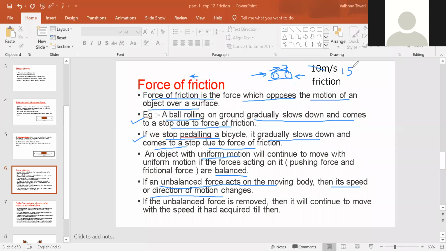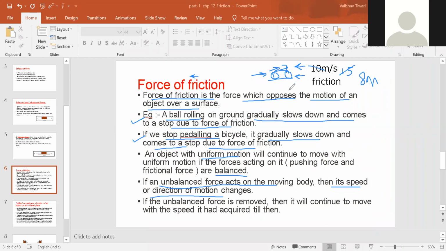And if someone pushes your bicycle from the front side, then your speed will decrease. It may become 8 meters per second. So the speed can either decrease or increase if an unbalanced force acts on the body.